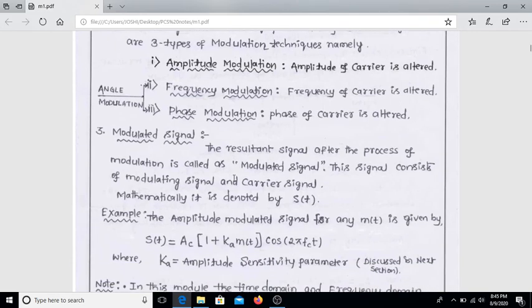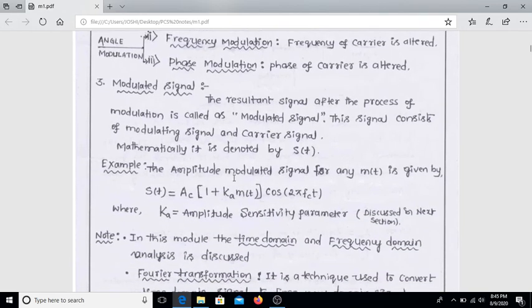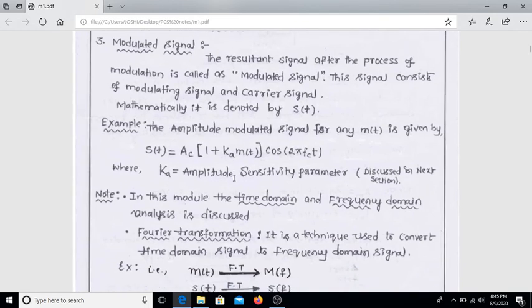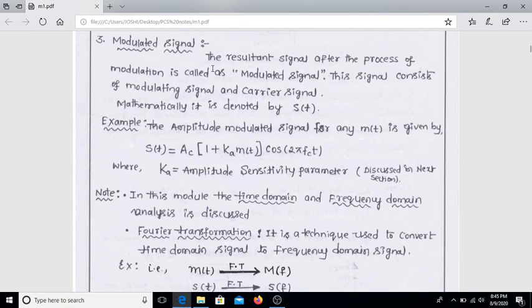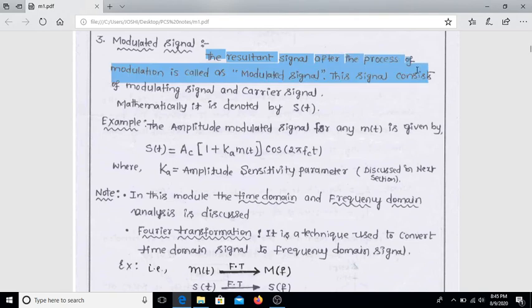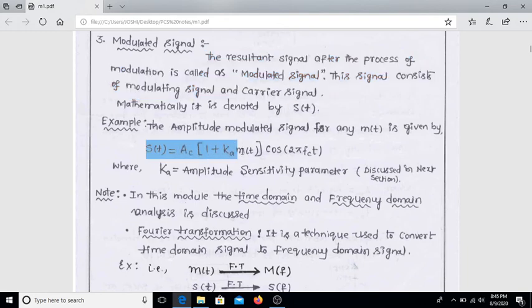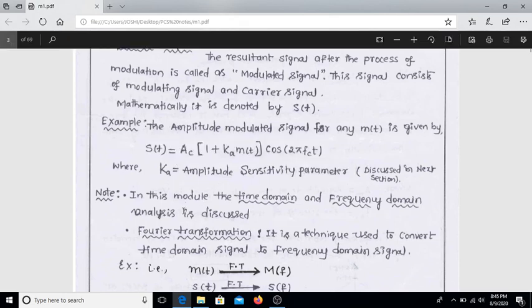Next, the third part is the modulated signal. The modulated signal is what is used at the receiver. The resultant signal after the process of modulation is called the modulated signal. This signal consists of the modulating signal and the carrier signal. Mathematically it is denoted as s of t is equal to Ac times 1 plus k m of t, times cos 2 pi fc t, where k is the amplitude sensitivity.